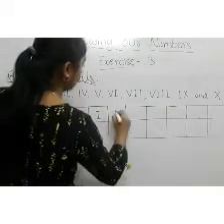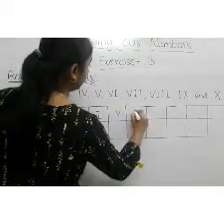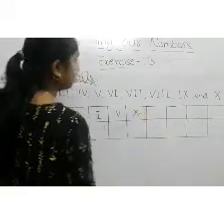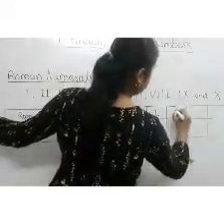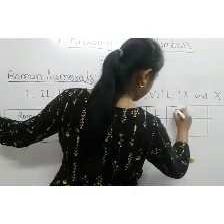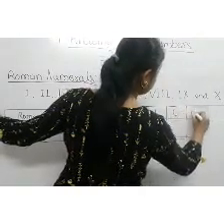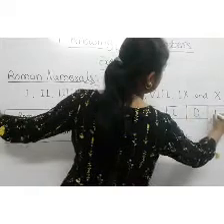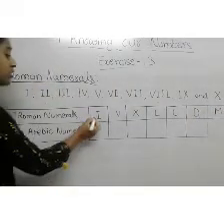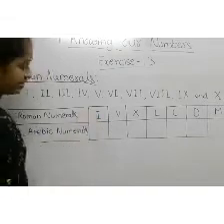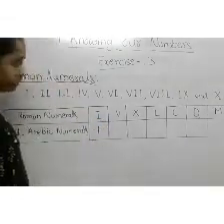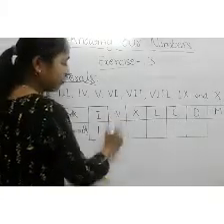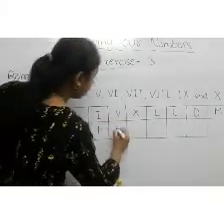Let's see here: 1, 5, 10, 50, 100, 500, 1000. This is the English alphabet I. It denotes Roman number 1. This is V. It denotes 5.